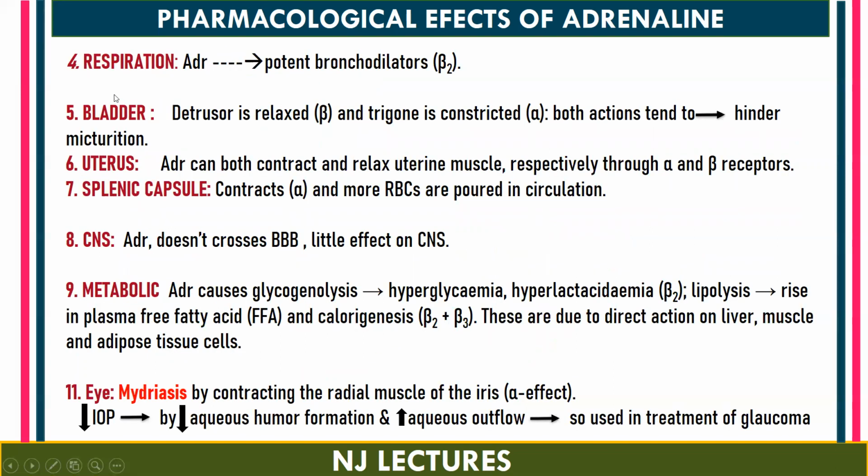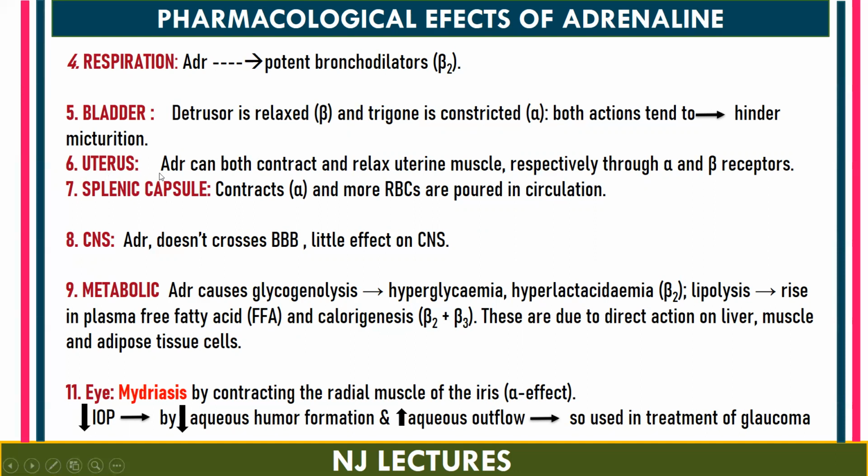Next is respiration. On respiration, adrenaline is going to act as a potent bronchodilator. Adrenaline is going to stimulate the beta 2 receptors, and it is going to cause relaxation of bronchial smooth muscle and thereby relieves the bronchospasm. Next, on the bladder, it is going to relax the detrusor by means of beta receptors, and the trigone is constricted by means of alpha receptors. So both actions are going to hinder micturition.